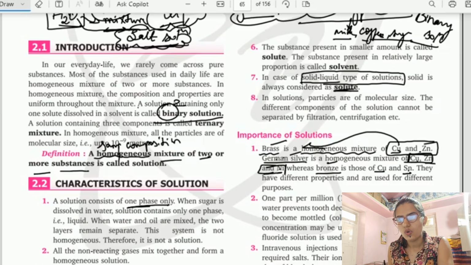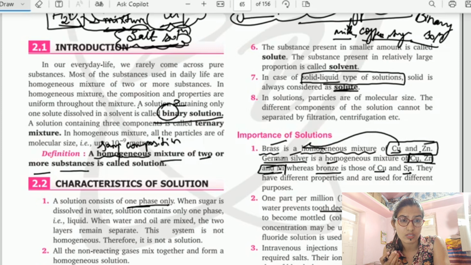Here are some important facts. 1 ppm of fluoride ion in water prevents tooth decay. You might know that toothpaste has a fluoride component. If we use fluoride at 1 ppm concentration, it prevents tooth decay.